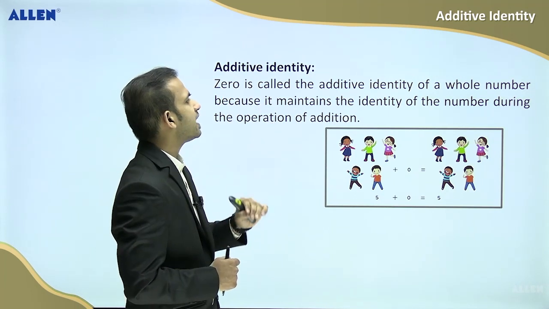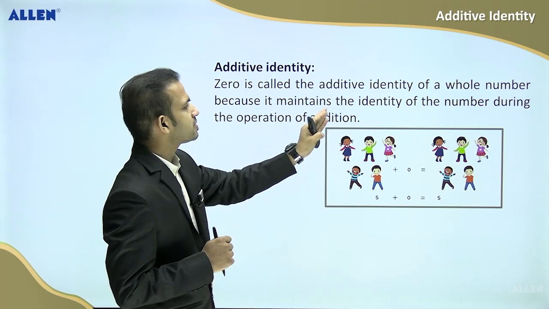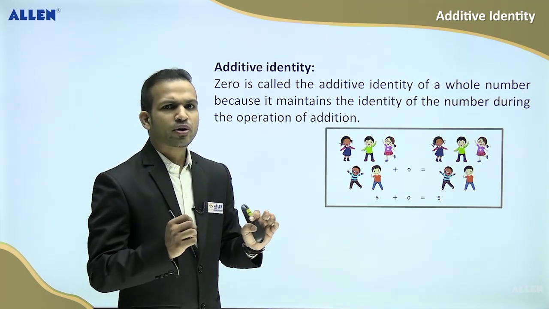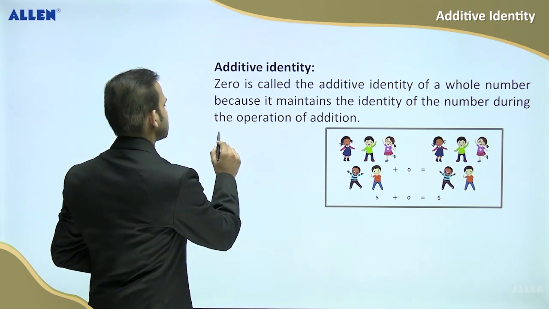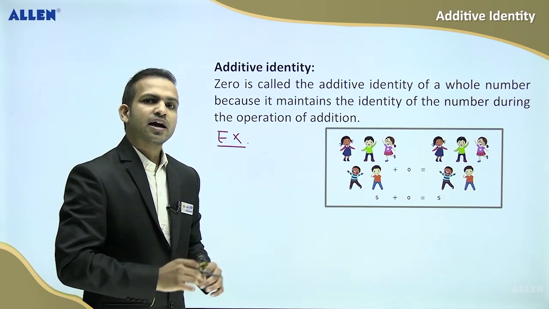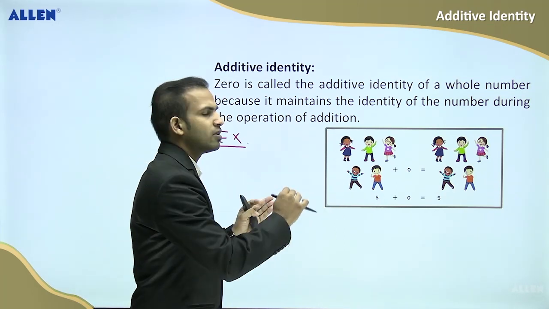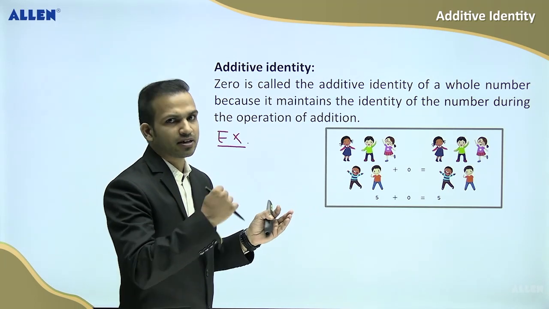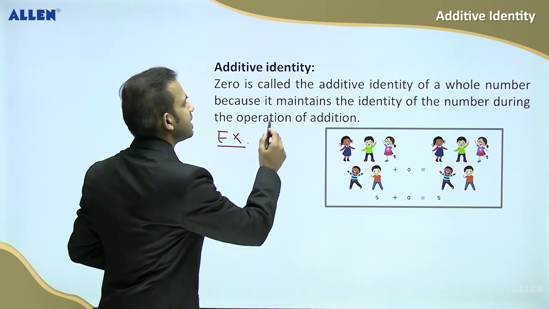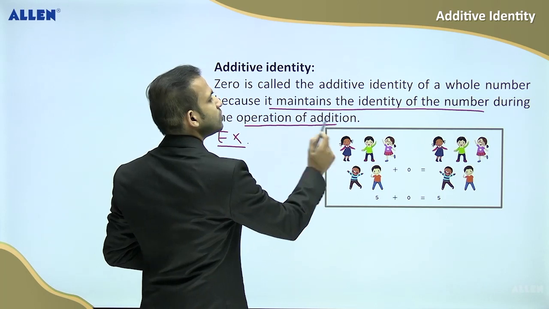0 is called the additive identity of a whole number because it maintains the identity of the number during the operation of addition. Let's understand by example. If you take any whole number and add 0 to that whole number, you will get that same whole number again. It means it maintains the identity of the number during the operation of addition.